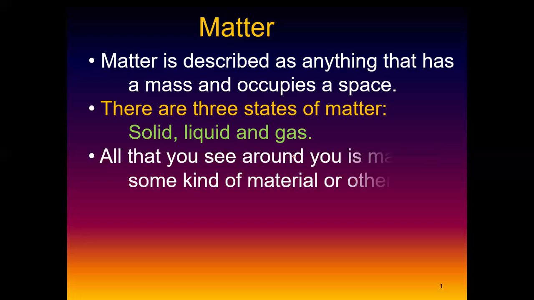Right? And then we say all that you see around you is made up of some kind of material or other. That's what I told you right at the beginning, that anything that you see, I don't know where you are sitting right now, maybe on the table. What do you see? Maybe it's cold here in Free State. You're sitting next to a cup of coffee. So that simple cup of coffee is something that you see around you. That means that cup of coffee, we consider as what? As a material, right?